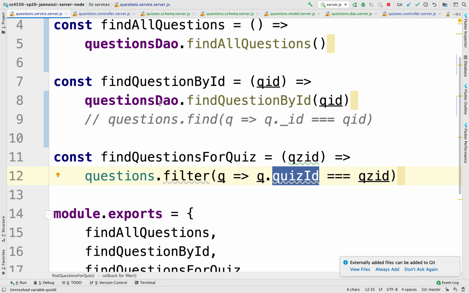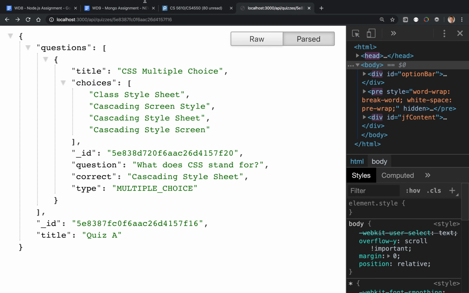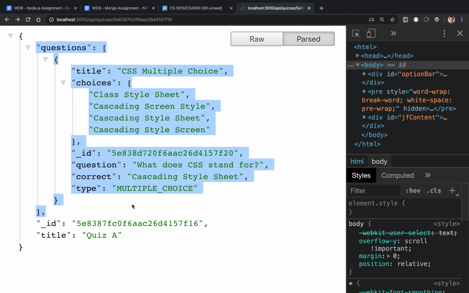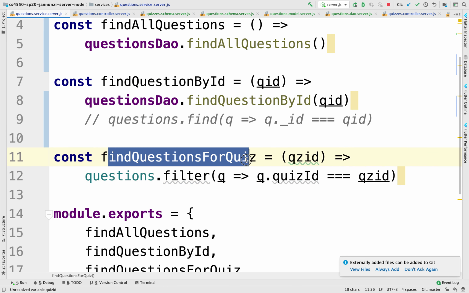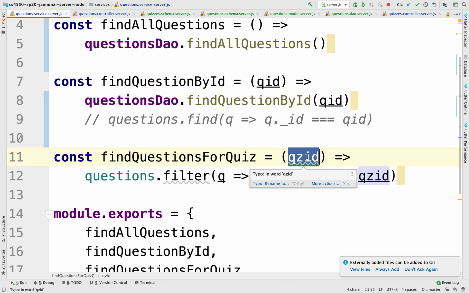Instead, we want to use DAOs. Now, we know that we already have an implementation that allows us to retrieve the quiz. Remember that if we do quizzes, this one, where we have quiz and we provide the ID of the quiz, notice that this one already retrieves the entire quiz instance, which actually contains the questions. See that? So if we rewrite this find questions for quiz, basically what we need to do is just go fetch the quiz, because we know the quiz ID. We know how to do that already.